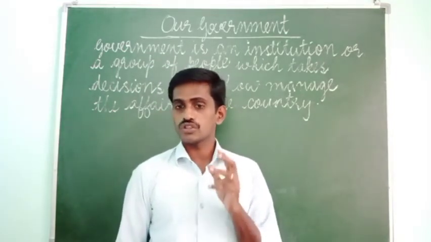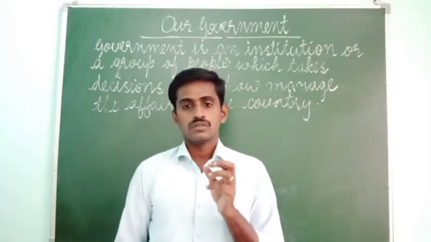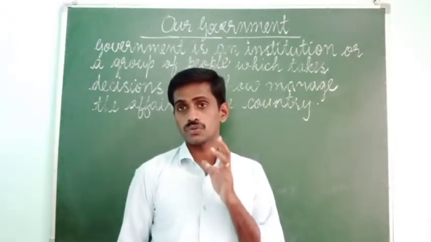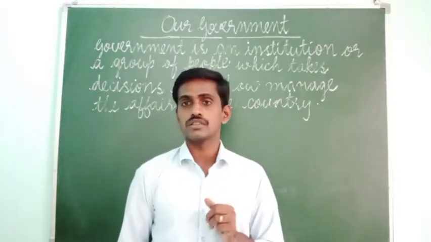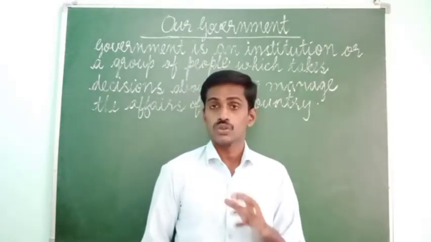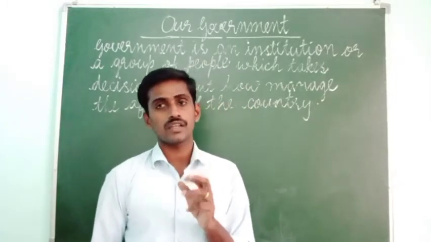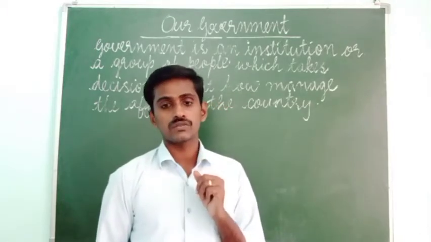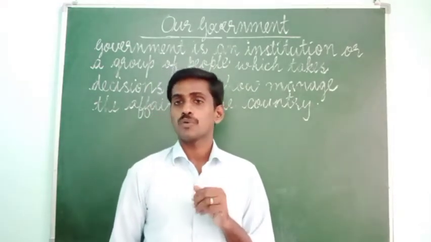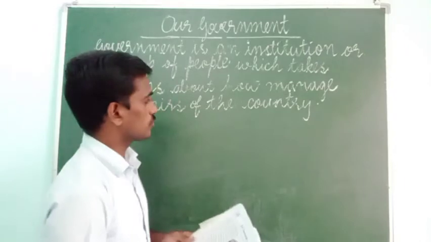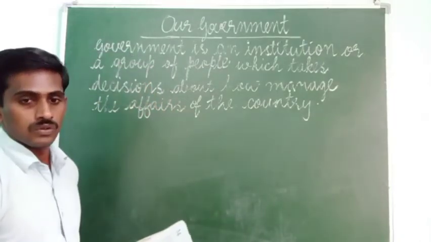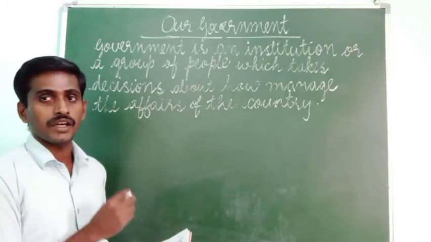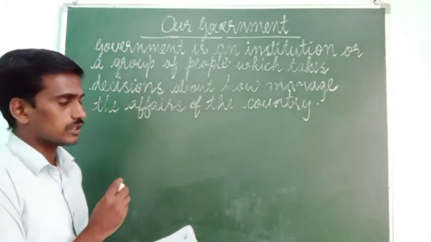It is the governing authority of a union of 28 states and 9 union territories. The union of 28 states and 9 union territories is collectively called the Republic of India. The government is responsible for the administration of 28 states and the 9 union territories.